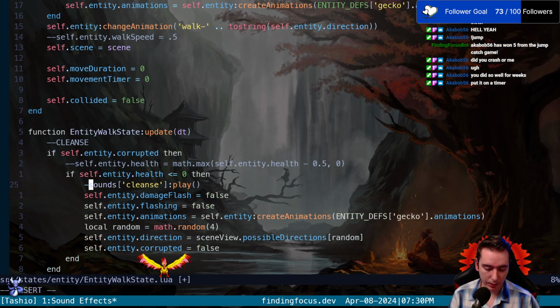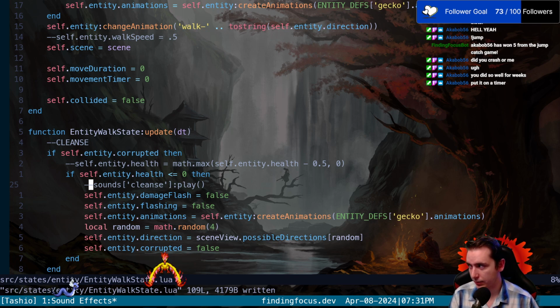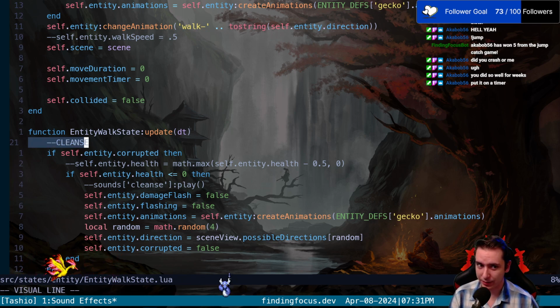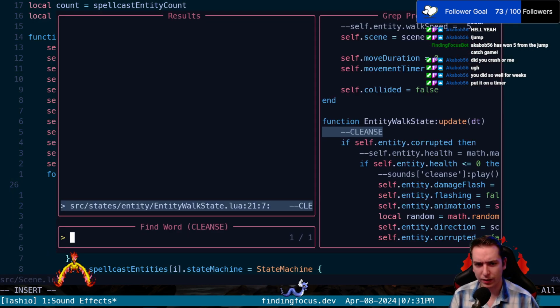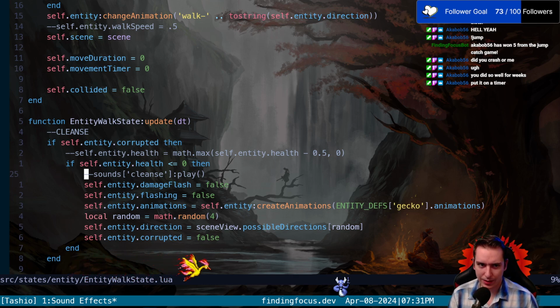If you happen to know the code base, this is the hardest part of implementing this: if you don't know where in the code base I'm doing certain things, I try to comment it like this, like cleanse, so that if I was in another file completely, I can search for just cleanse in all of my files and see that there is a mention of cleanse in my entity walk state. Off the top of your head, you wouldn't know.